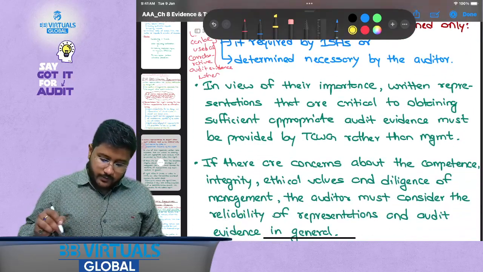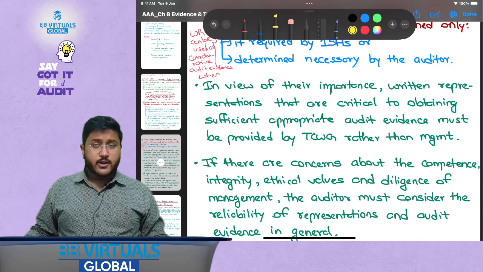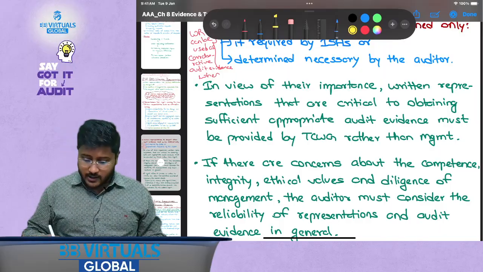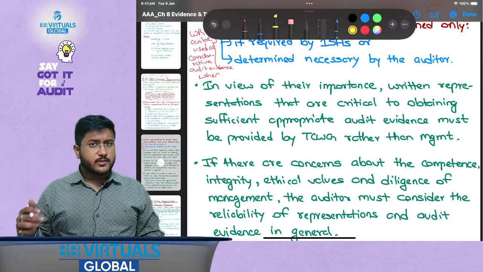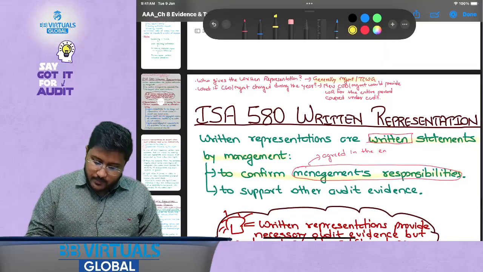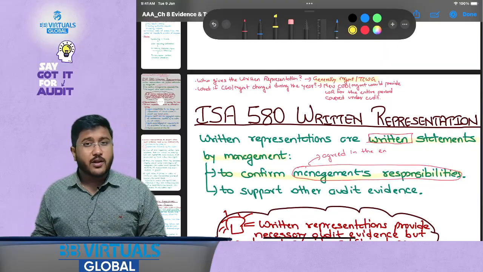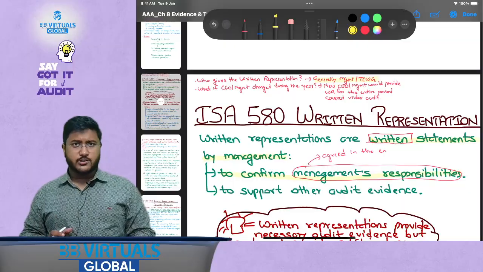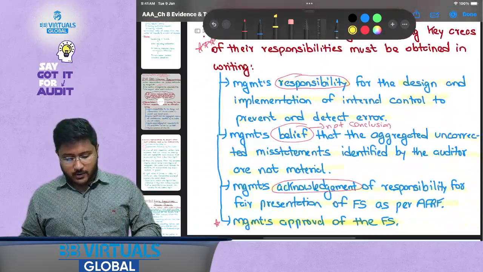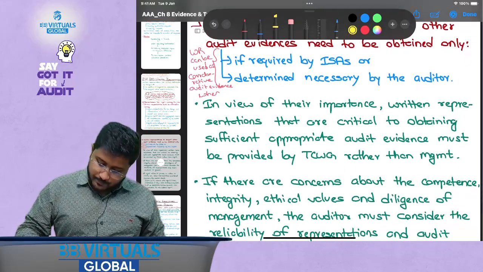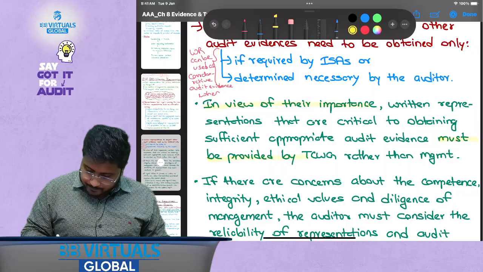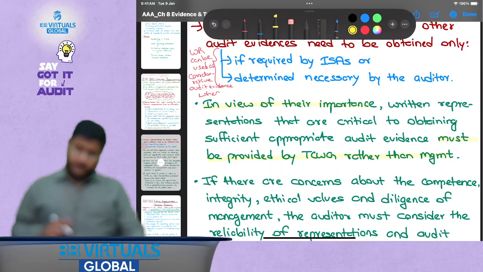In view of their importance, written representations that are critical to obtaining sufficient appropriate audit evidence must be provided by those charged with governance, that is other than management, rather than management. We discussed who can provide the written representation, generally management or those charged with governance. If something is considered very, very critical for the financial statements or the auditor's report, then that should be given by those charged with governance and not management.